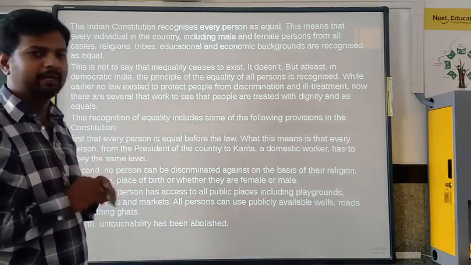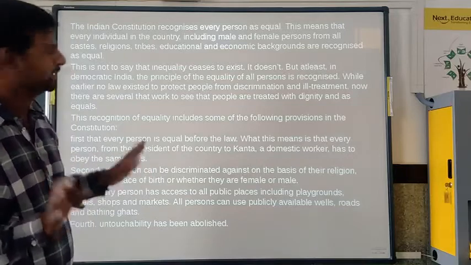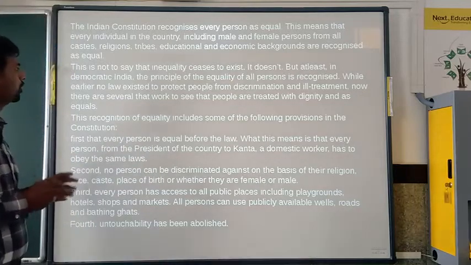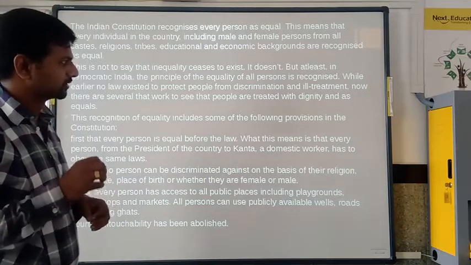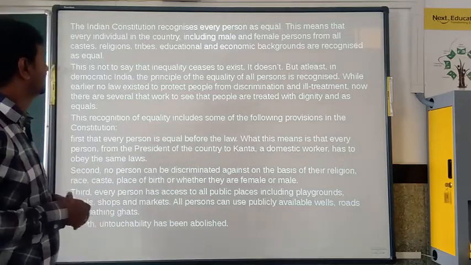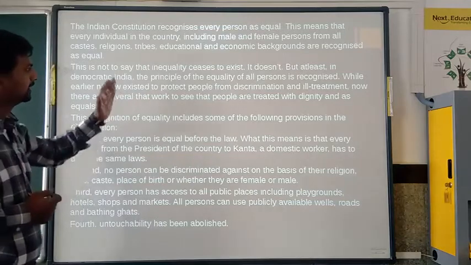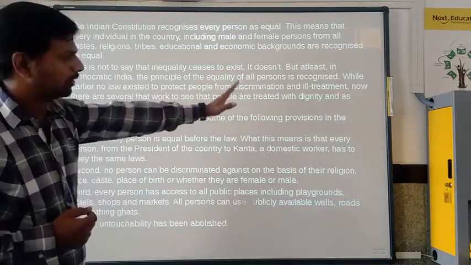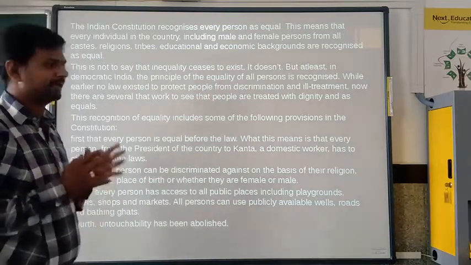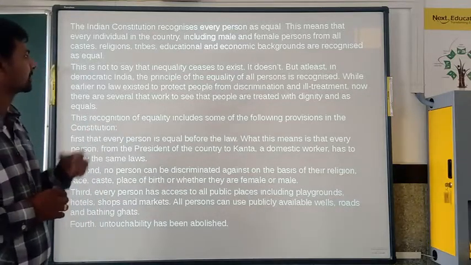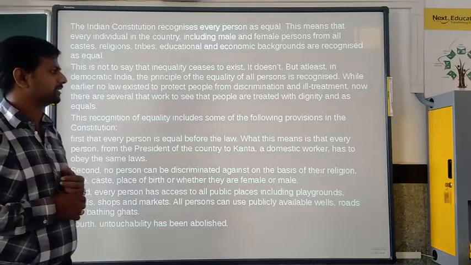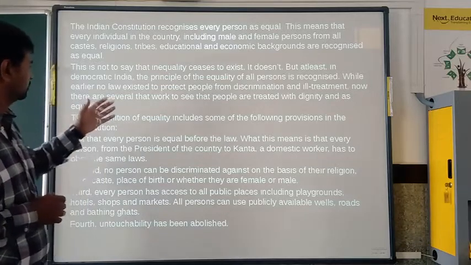So no matter what, they are all equal. This is not to say that inequality cases do not exist. But at least in democratic India, the principle of the equality of all persons is recognized, while earlier no law existed to protect people from discrimination.